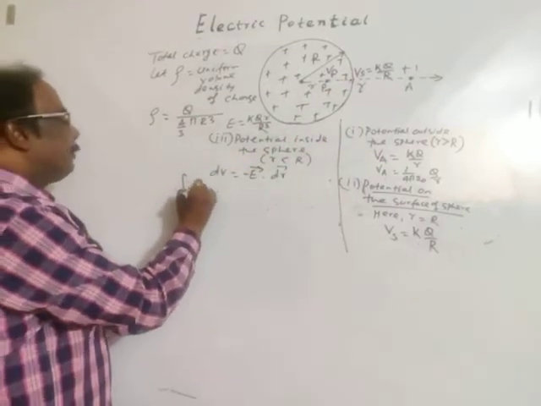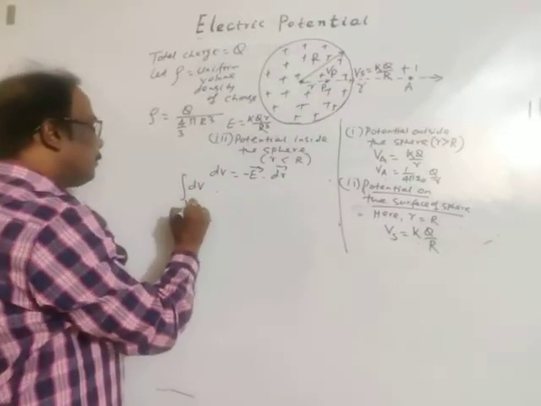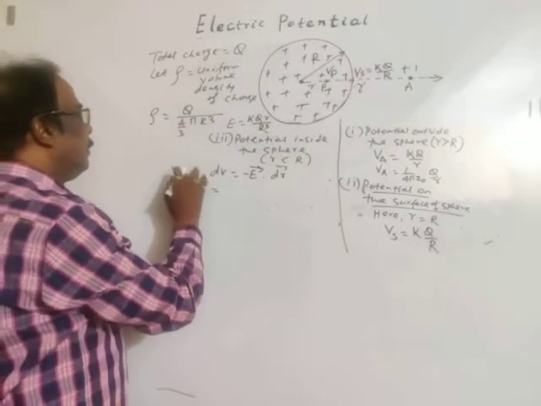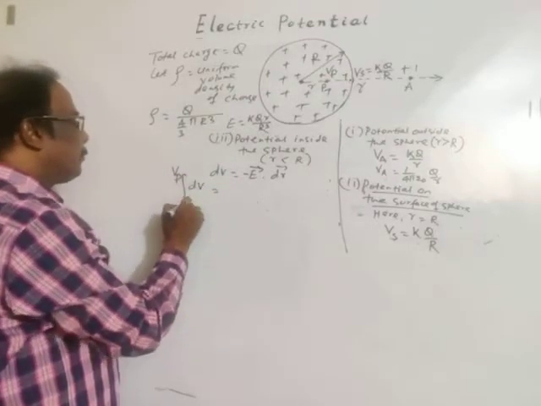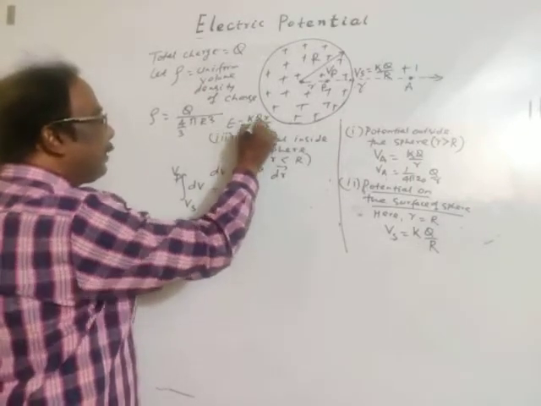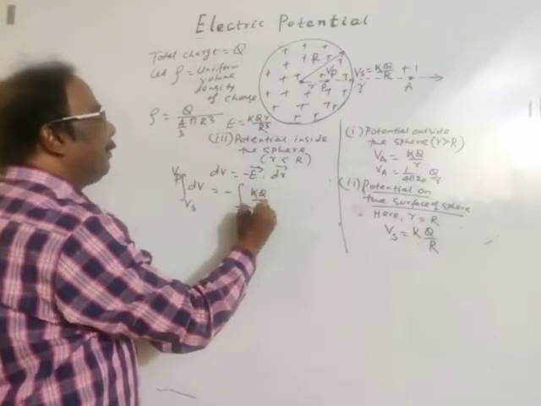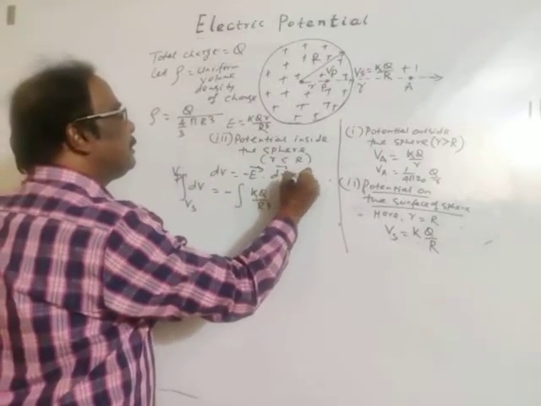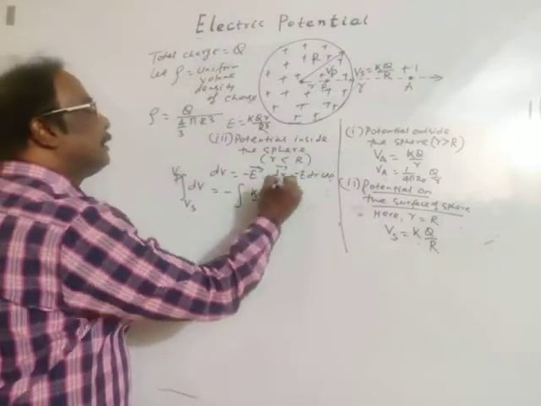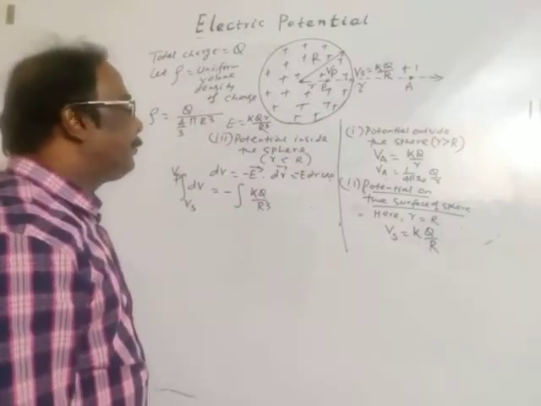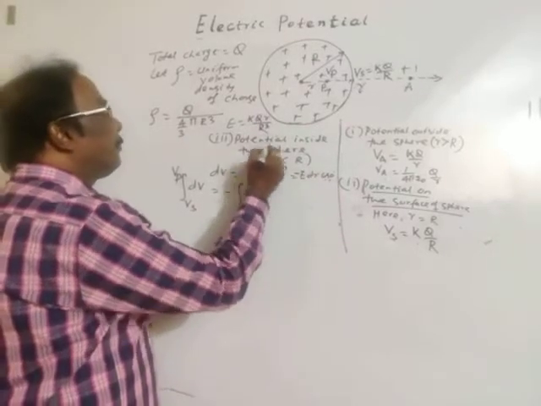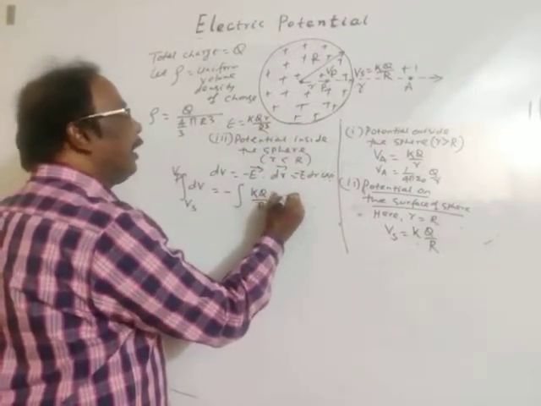So integration of dV, from potential on the surface to potential at point P, equals minus E dr cos 0, as we know from previous discussion, and this is negative. Why we take negative sign, you know it. Cos 0 is 1. In place of E, we can write k q by R cube into r dr.